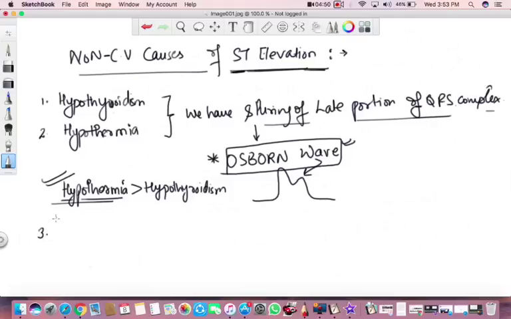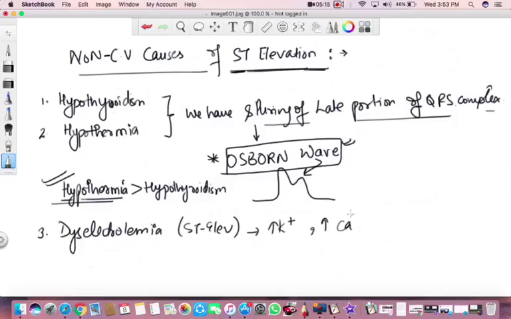Okay, now next, number three. Number three is dyselectrolytemia. Now, which electrolytes can give you ST elevation? Of course, that is a non-CV cause or non-cardiovascular cause of ST elevation. There are two electrolytes which can give you that: increased serum potassium, or hyperkalemia, and increased calcium, or hypercalcemia. These two conditions can give you ST elevation. Okay, so you have to remember this.